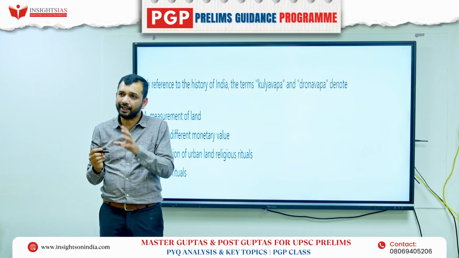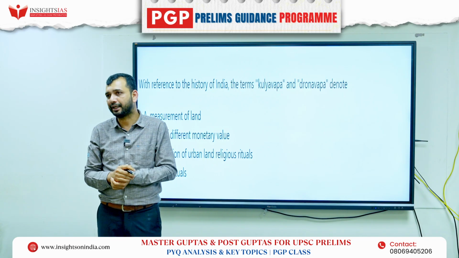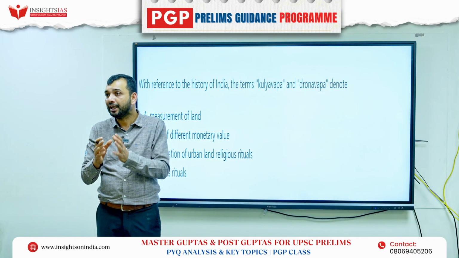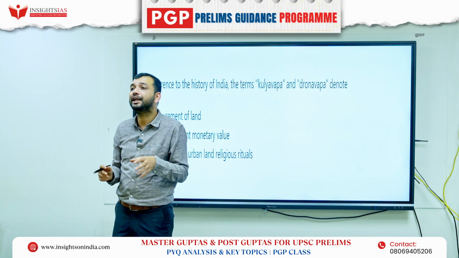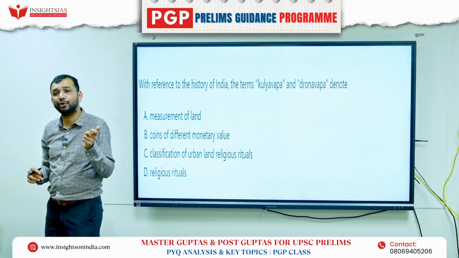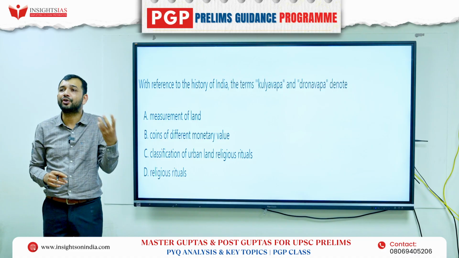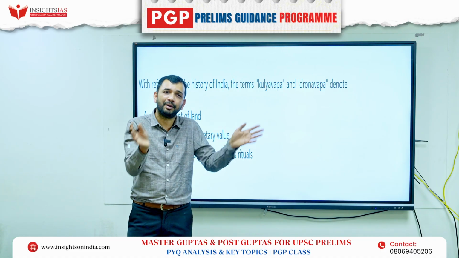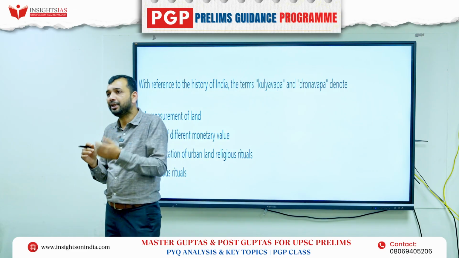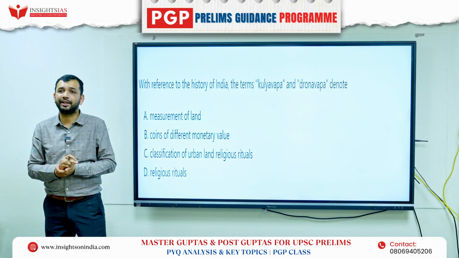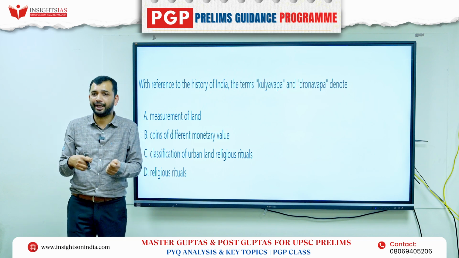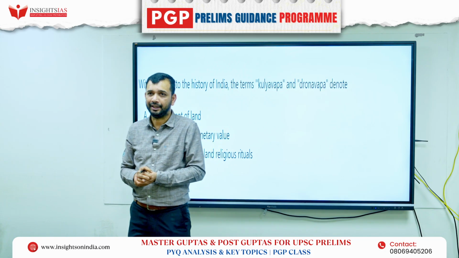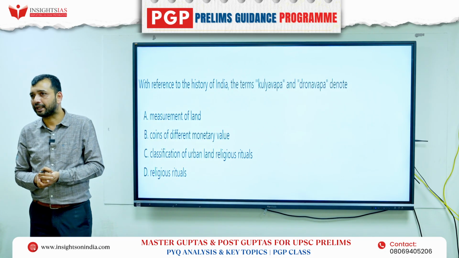Second, art and architecture becomes very, very important, especially the literature and its contribution, as well as some political history. Questions have been asked with respect to numismatics, because they were known for issuing the largest gold coins, which is unique in this kingdom compared to other kingdoms. So coins have been asked much more. You can see the Samudragupta coin, where he is playing the veena. So he himself was playing the veena. That kind of thing has also been seen. So coins can be another kind of question.